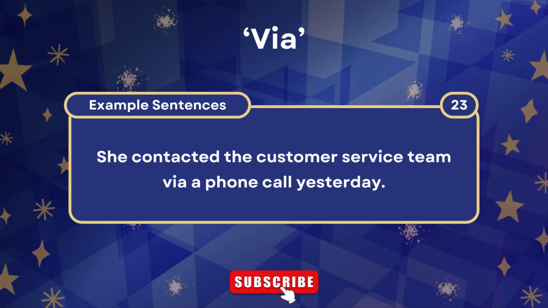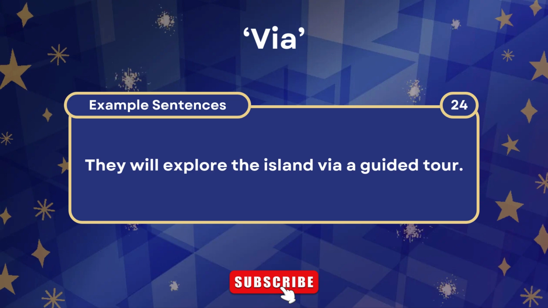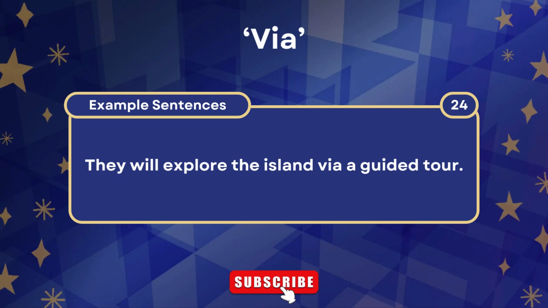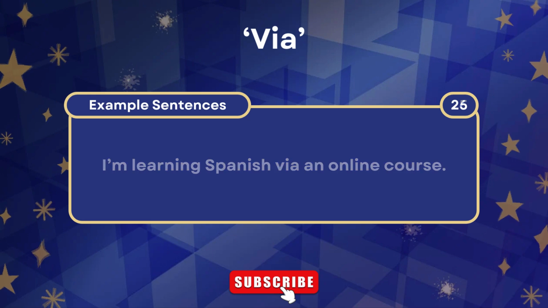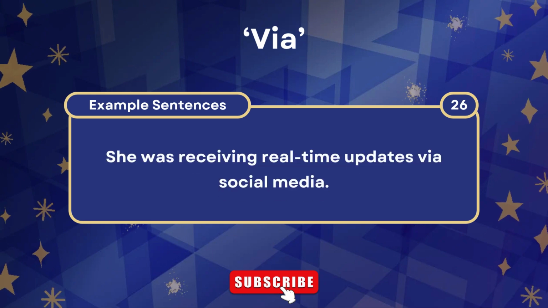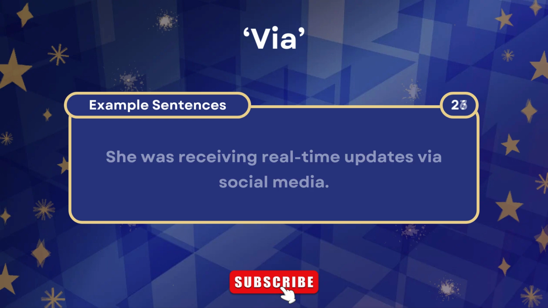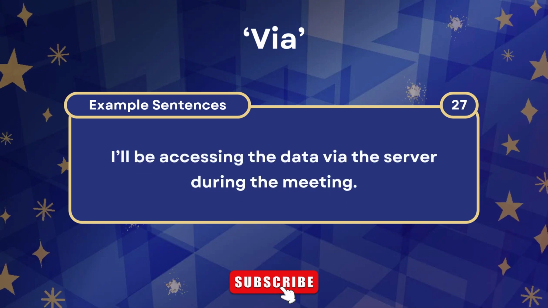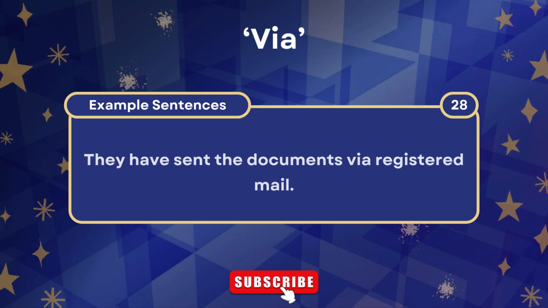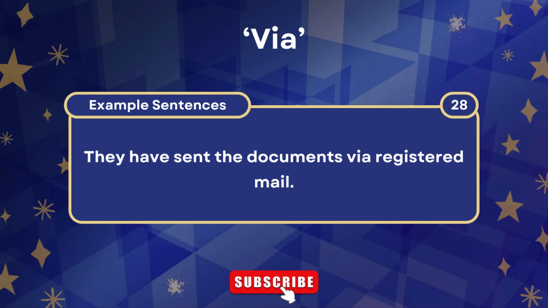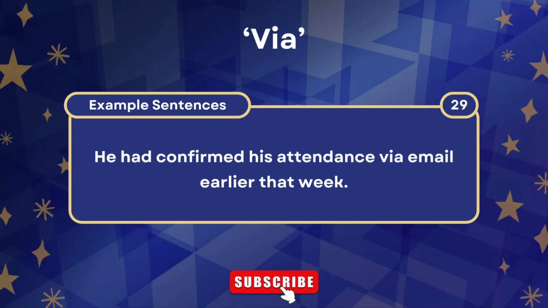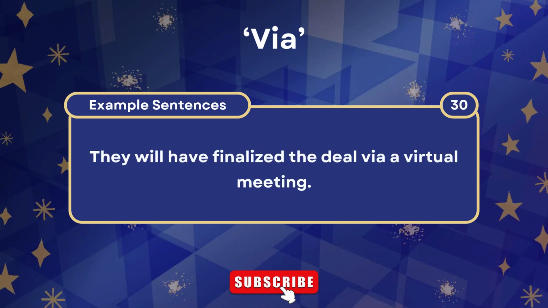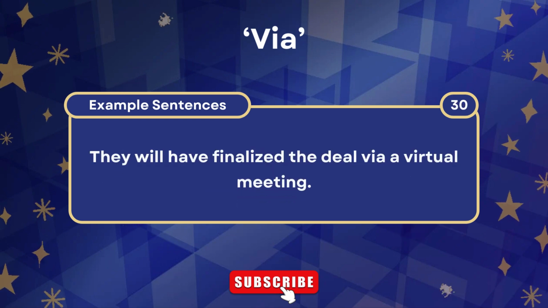She contacted the customer service team via a phone call yesterday. They will explore the island via a guided tour. I'm learning Spanish via an online course. She was receiving real-time updates via social media. I'll be accessing the data via the server during the meeting. They have sent the documents via registered mail. He had confirmed his attendance via email earlier that week. They will have finalized the deal via a virtual meeting.